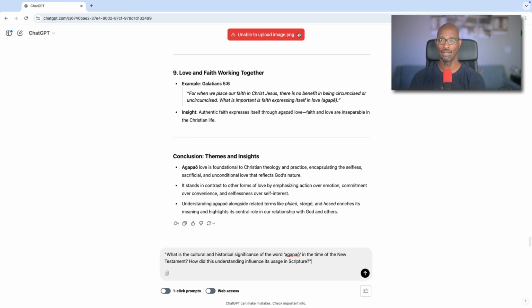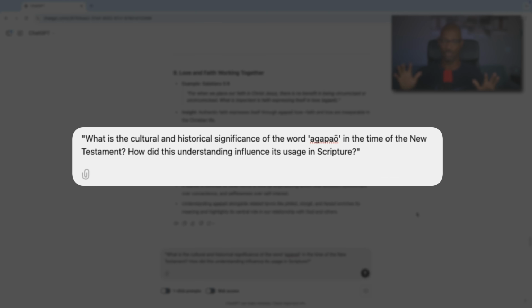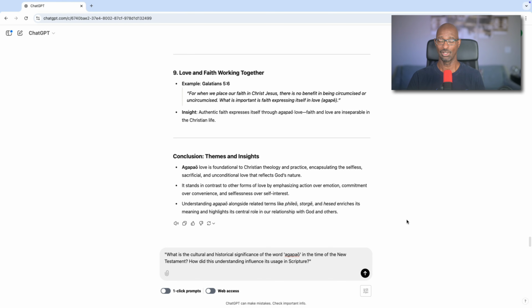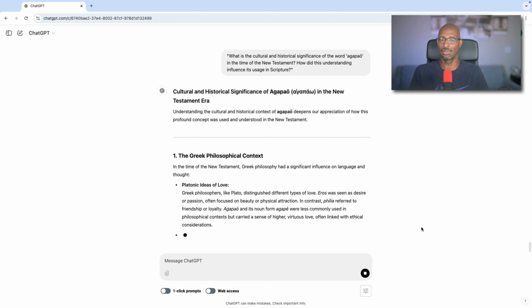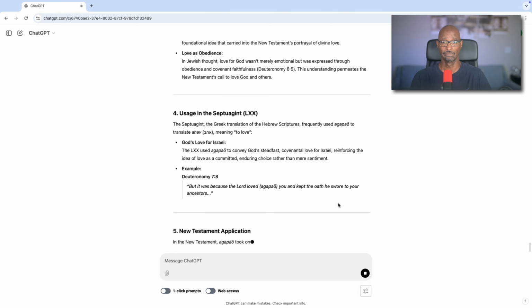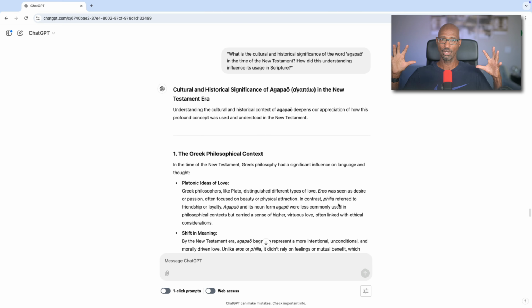This bonus prompt says, what is the cultural and historical significance of the word agapaō in the time of the New Testament? How did this understanding influence its usage in Scripture? So what we're looking at now with this prompt is, okay, how was this Greek word understood in Greek culture or Roman Greco culture or Jewish culture? This is what this prompt is designed to do. So let's see what results we get back here. All right, so here are the results.